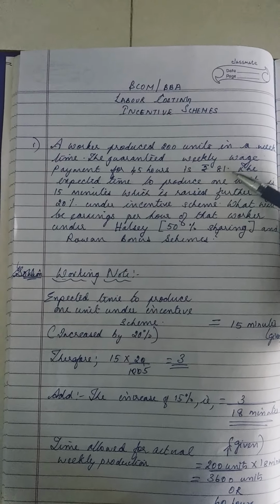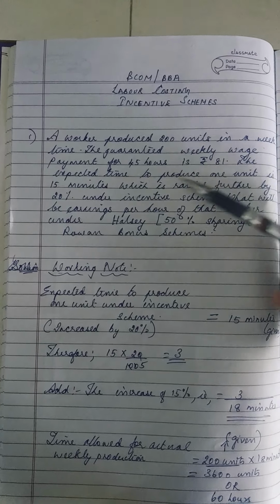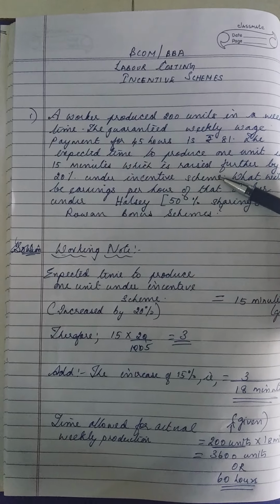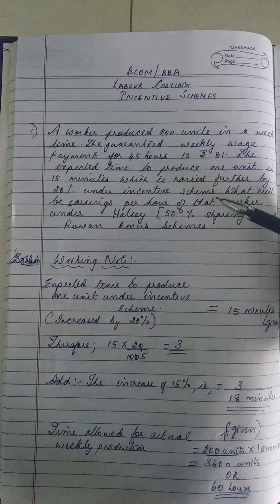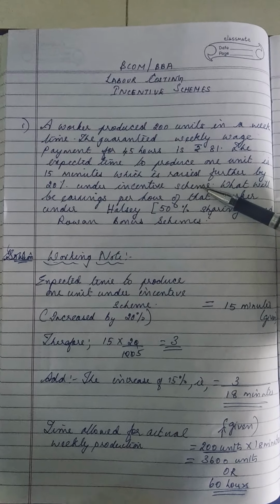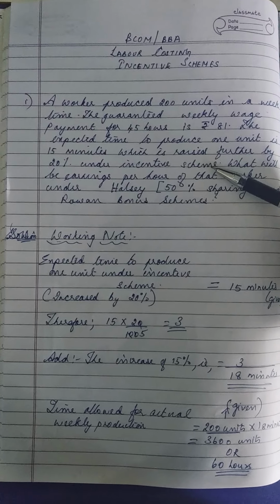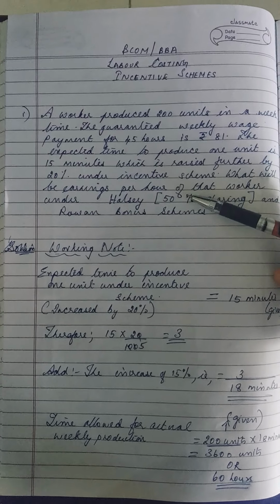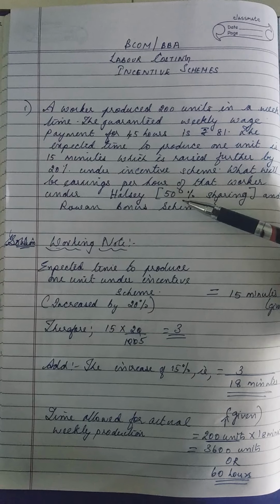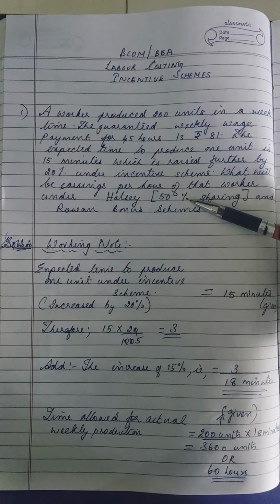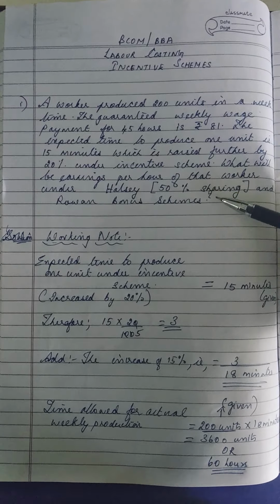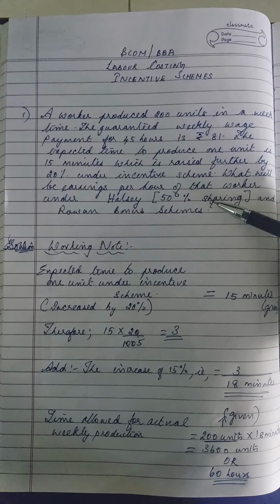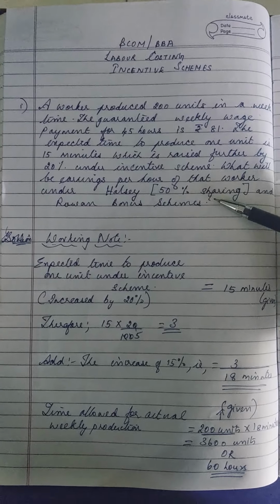Now the expected time to produce one unit is 15 minutes, which is raised further by 20% under the incentive scheme. The moment they mention an incentive scheme, we have to remember that they are talking about the Halsey and the Rowan plan. What will be the earnings per hour of that worker under the Halsey plan? 50%, because under the Halsey plan the bonus is 50% of time saved into rate per hour.